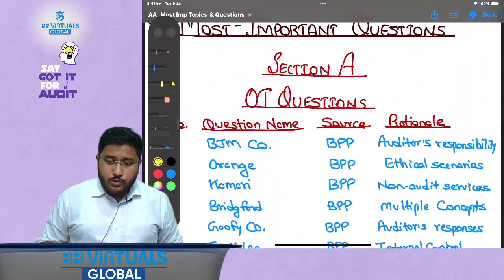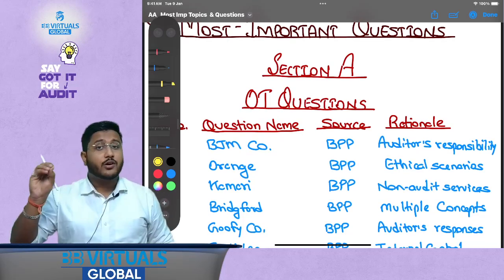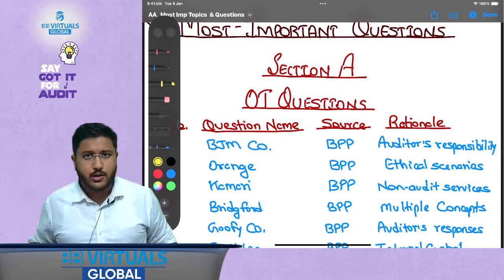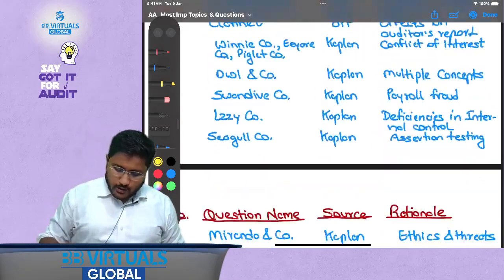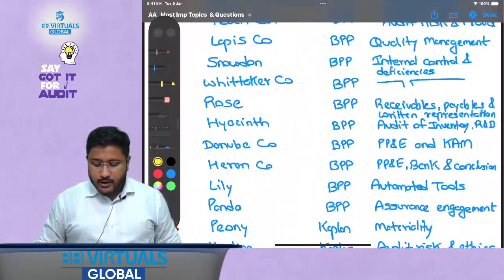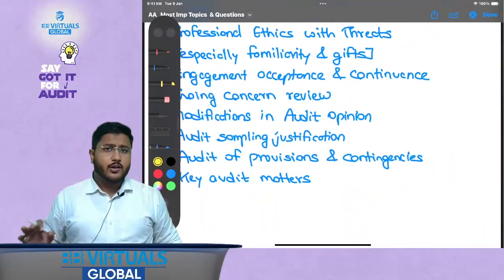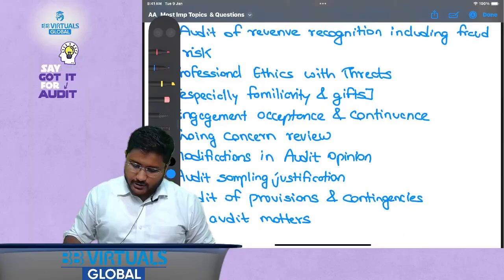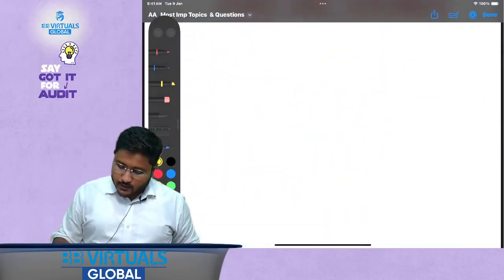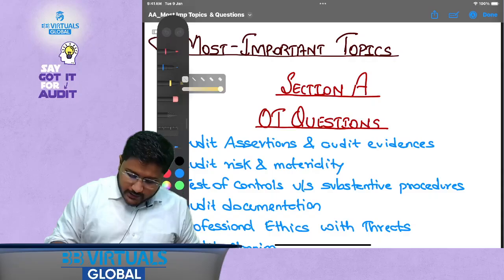I am also going to mark the source of each question and the rationale for selecting it as an important question. I am going to discuss each one of them. Once we cover that, I will also tell you how I could help you prepare for these questions and where you can get the files for them. I hope this is clear. Now let's discuss each one of them one by one in detail.